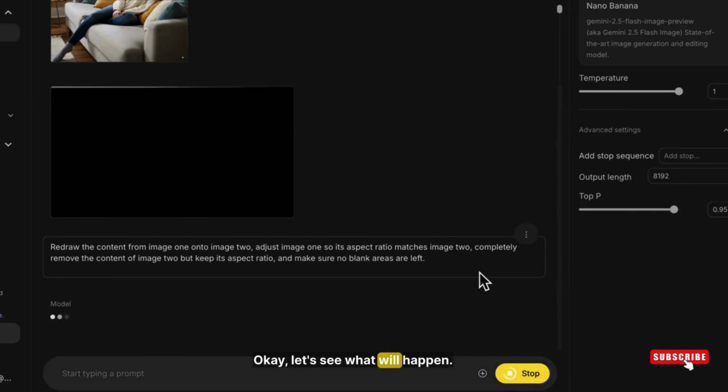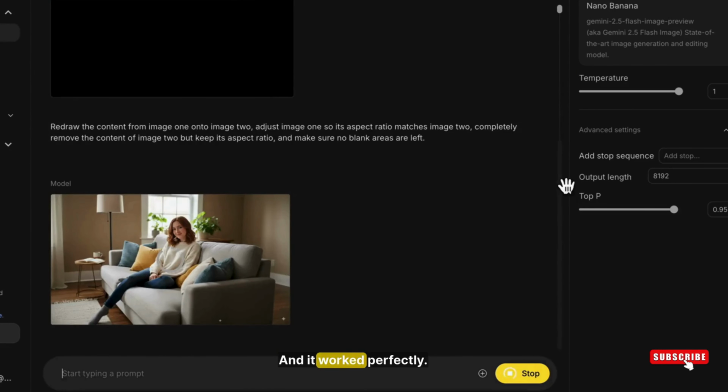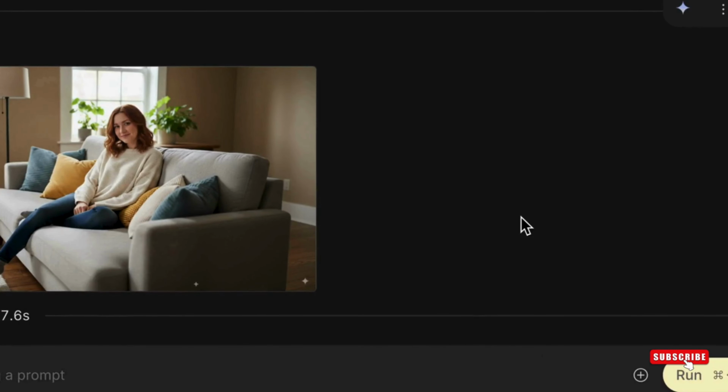Okay, let's see what will happen. And it worked perfectly. The generated image came out in standard 16:9 ratio.